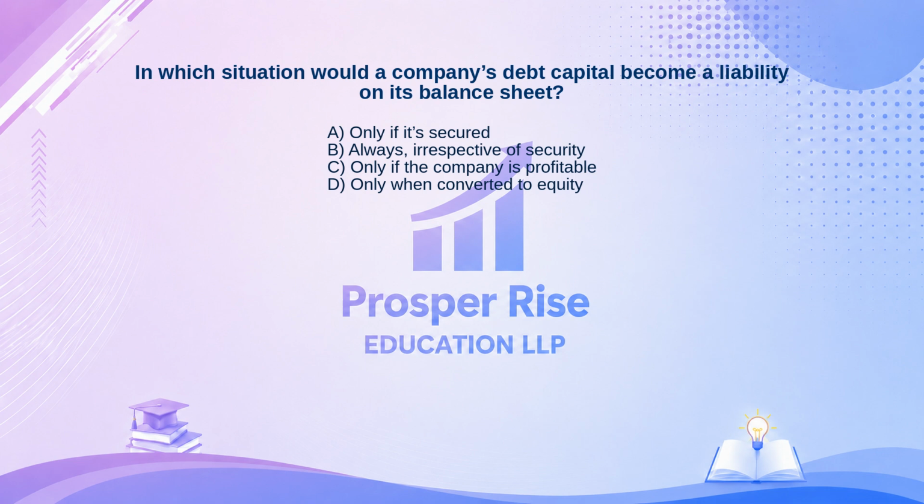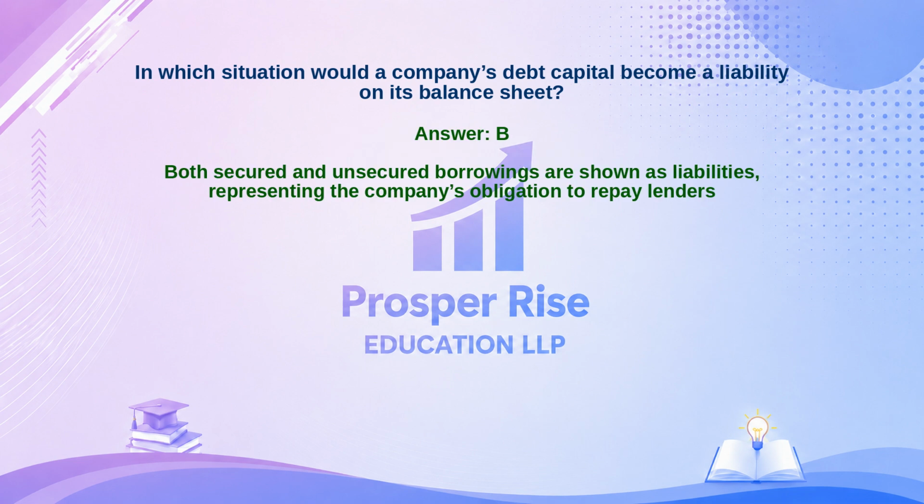The correct answer is option B. Let's see why. Both secured and unsecured borrowings are shown as liabilities, representing the company's obligation to repay lenders.